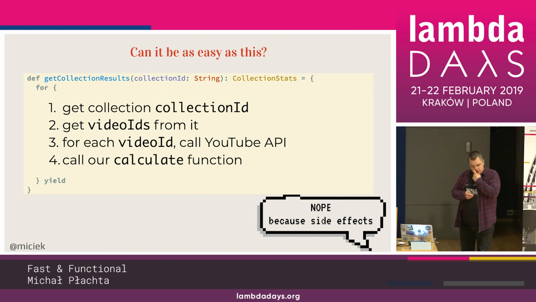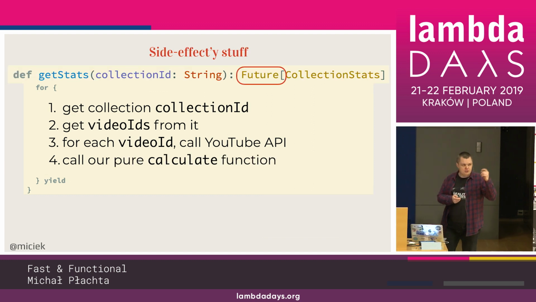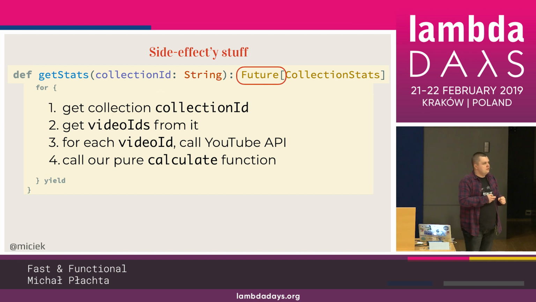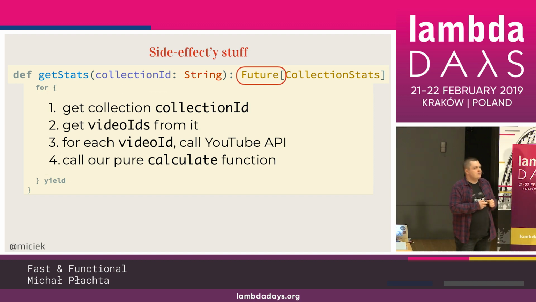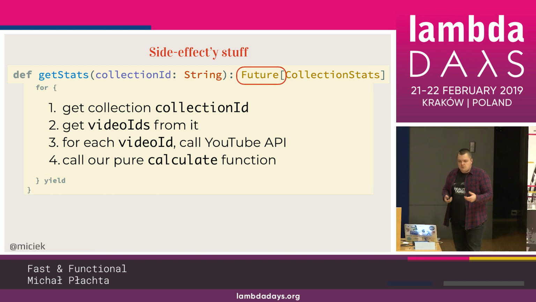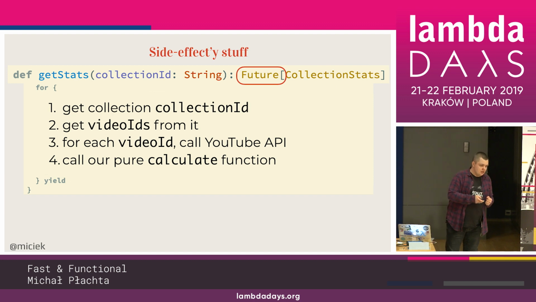What have we been using in our application? Future, for example, right? So we can have this return value, and the return value can be a future. So it's kind of monadic looking. It can be used in for comprehensions, and we can do all those things like getting a collection from the database. We can fetch statistics from the YouTube API.